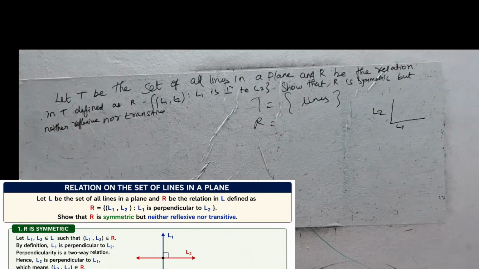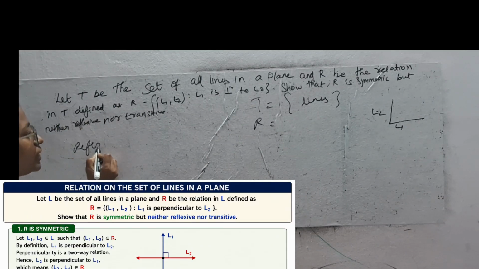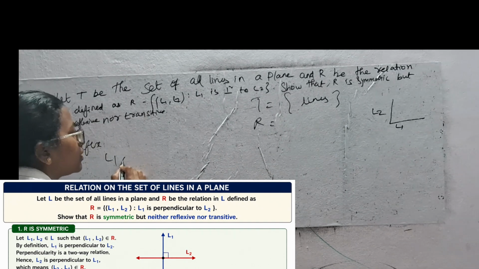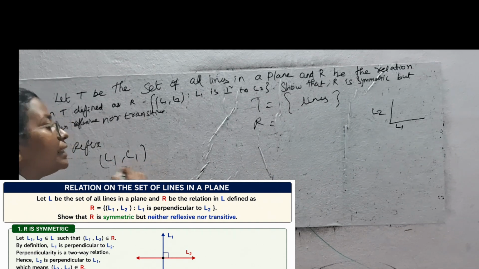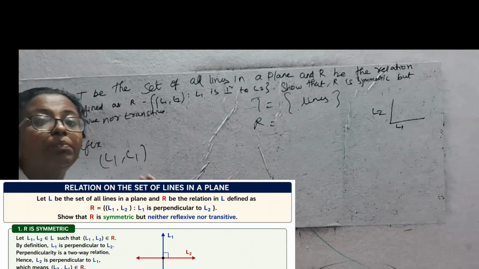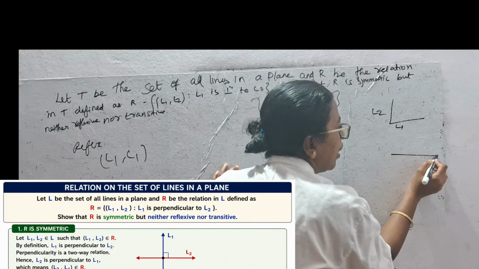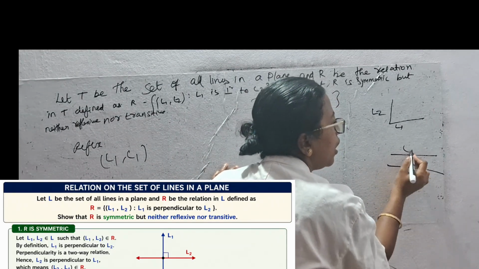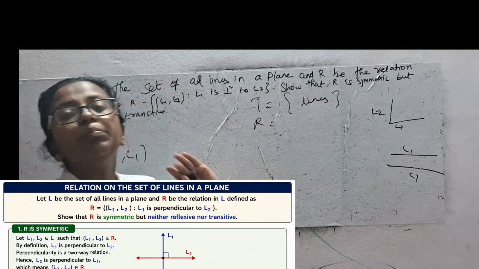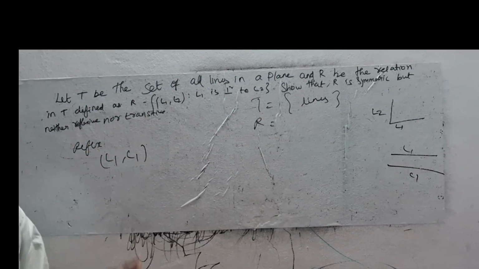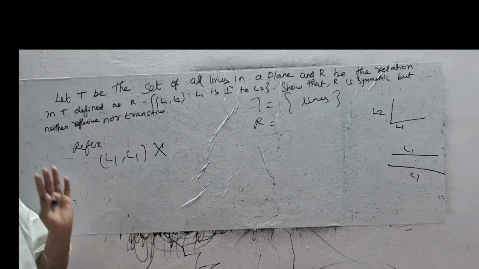So now we are going to see reflexive. Reflexive means A related to A. (L1, L1) should be a perpendicular line. If I am taking L1, again L1 would not be perpendicular, it should be parallel. So it is not reflexive.